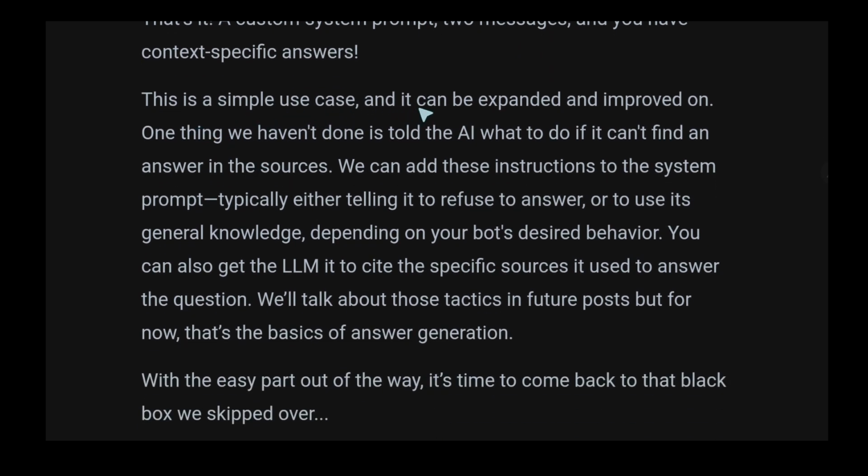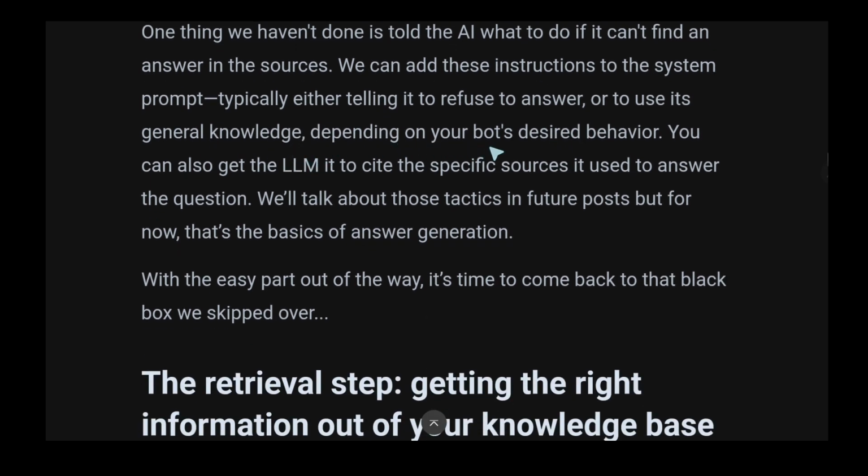This is a simple use case and it can be expected to improve. One thing we haven't done is told the AI what to do if we can't find an answer in the sources. We can add these instructions to the system prompt, either telling it to refuse to answer or to use its general knowledge. Depending on your bot's desired behavior, you can also get the LLM to cite the specific sources used to answer the question. We'll talk about these tactics in future posts.